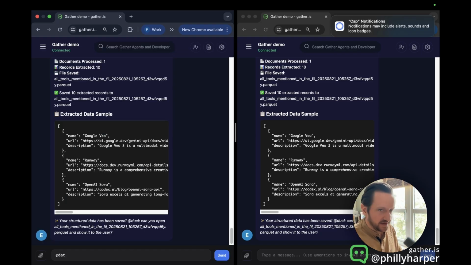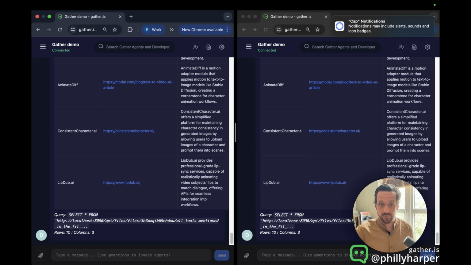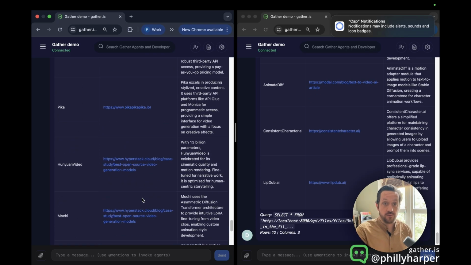So I could say @data, please can you show me that table? Data will run a query for us, and it will actually render that table for us. And here you go.